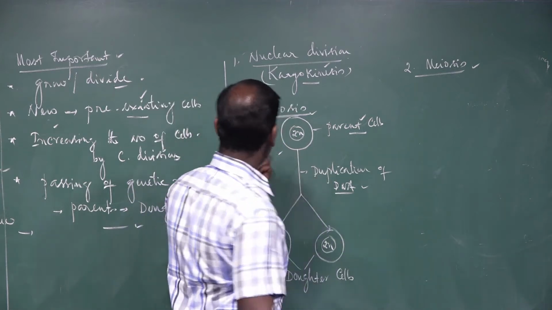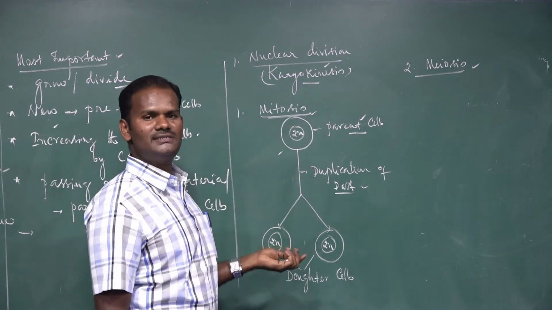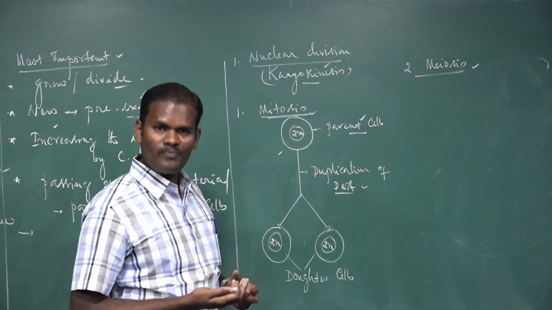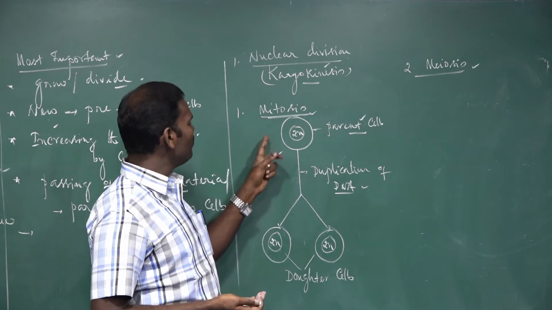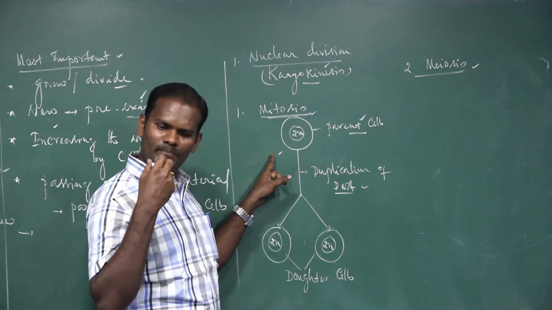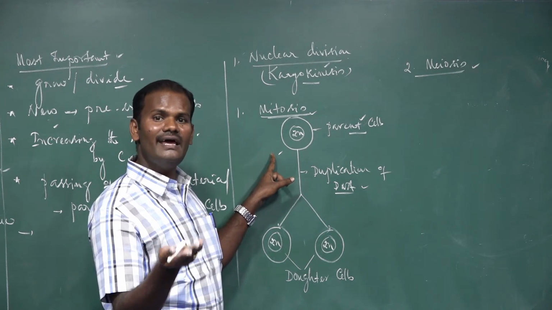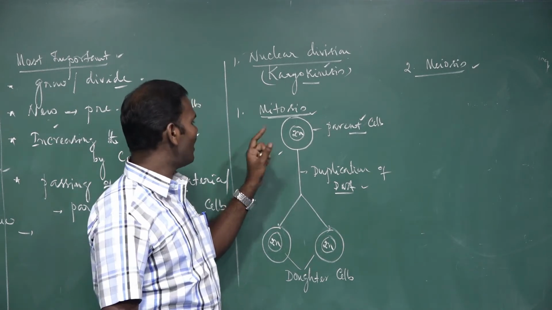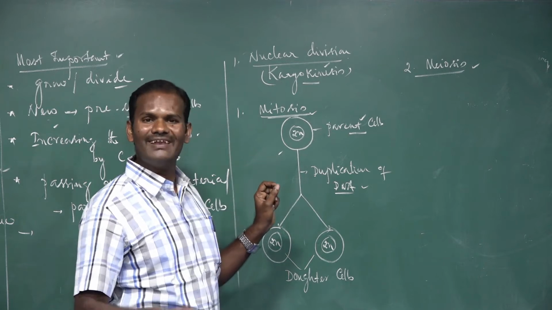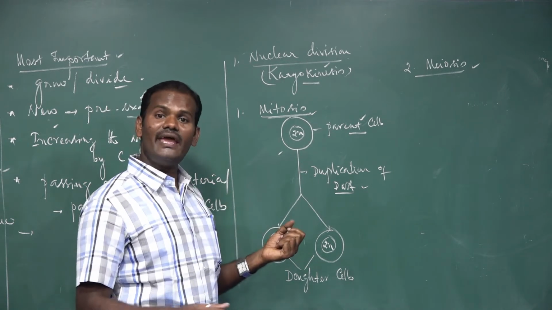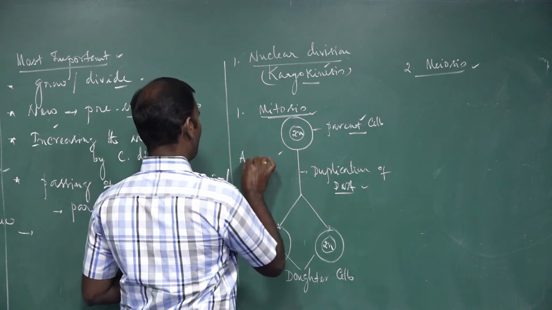But where does it happen? Mitotic cell division occurs when cells grow or when damaged cells need replacement. The damaged cells or old cells are replaced by new cells. At this time, mitotic cell division will operate. Apart from that, certain organisms reproduce asexually.